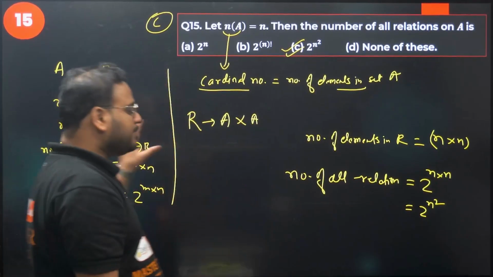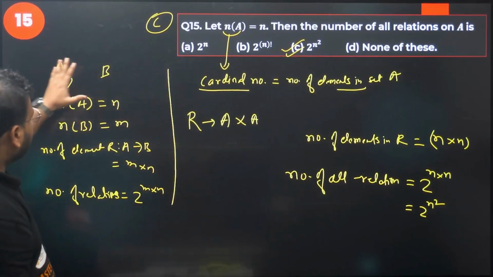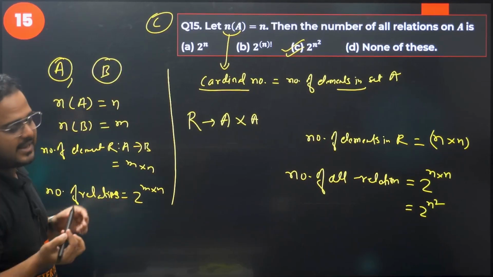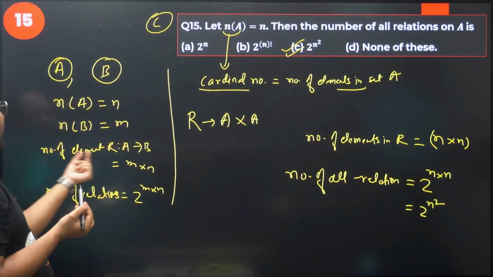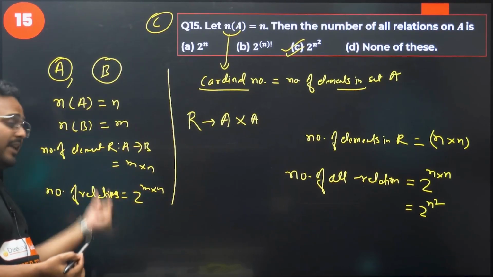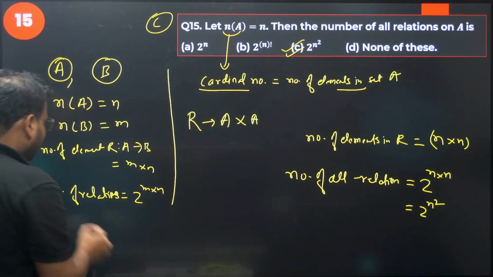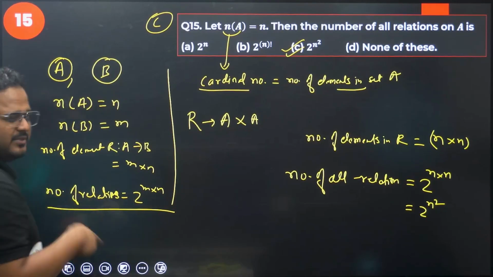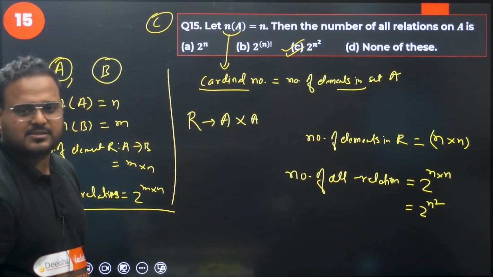Okay, so let me get back to the topic over here. There are 2 given sets, A and B. Cardinal number of set A is n, cardinal of set B is m, number of elements from A to B is m cross n. And then the number of relations becomes 2 power mn. If I take an example, just a couple of seconds.